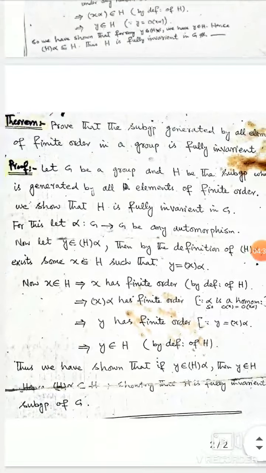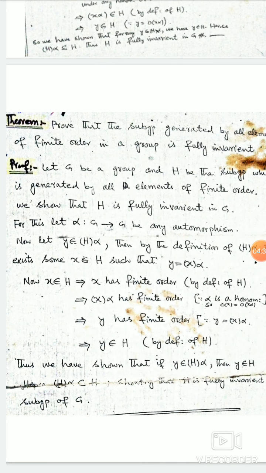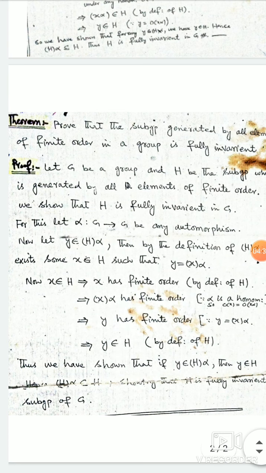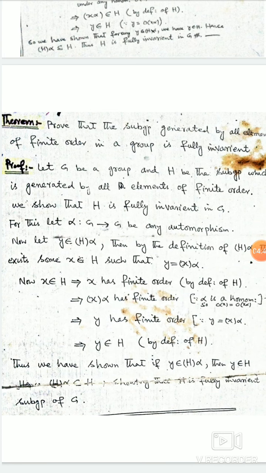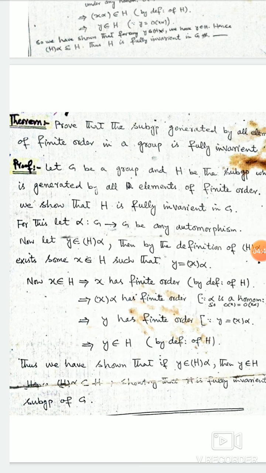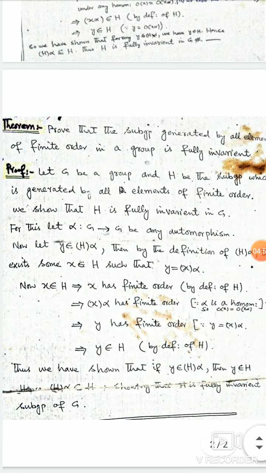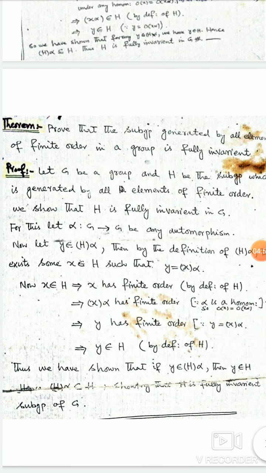Now we have a next theorem. Prove that the subgroup generated by all the elements of finite order in a group is fully invariant. Let G be a group and H be the subgroup which is generated by all elements of finite order. We show that H is fully invariant in G.